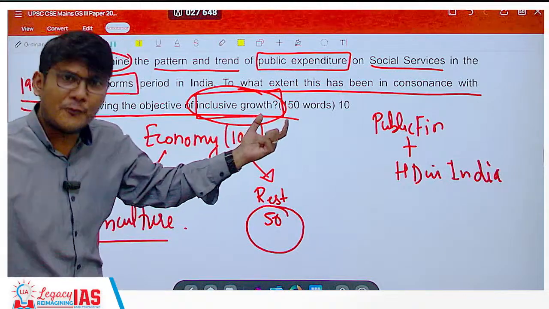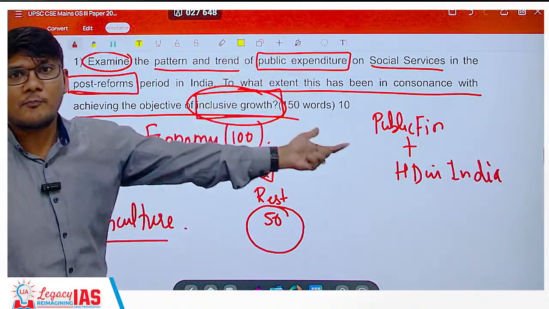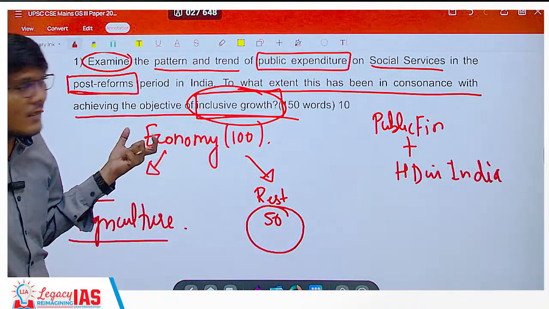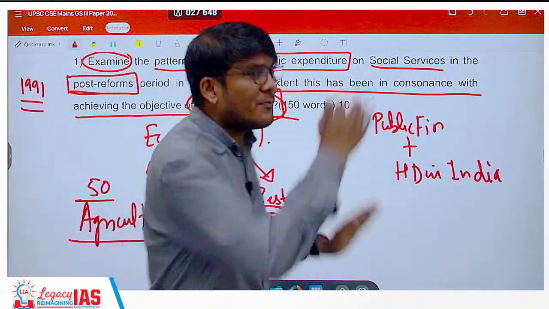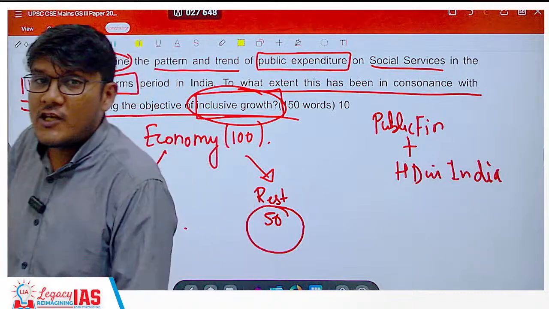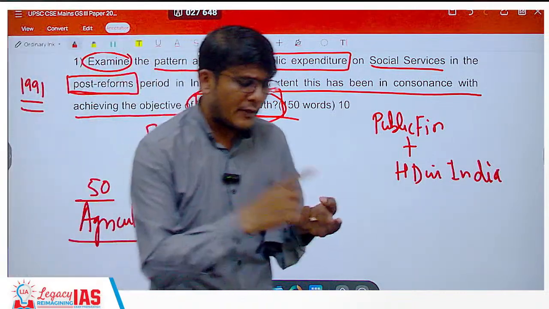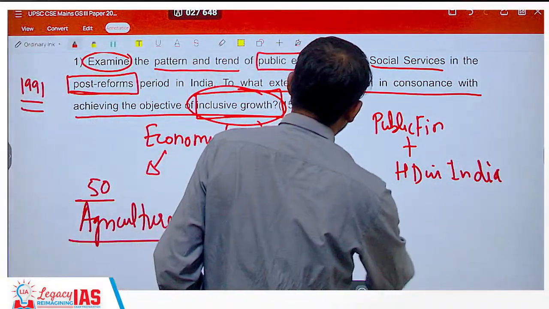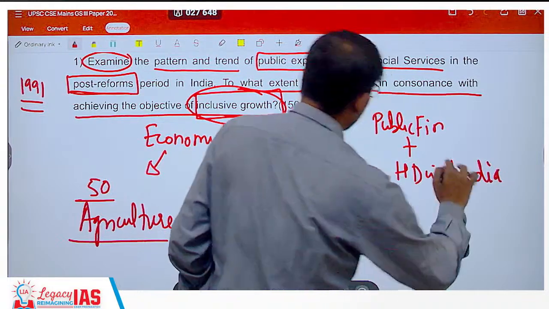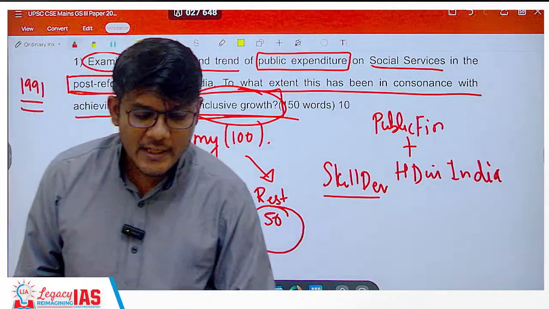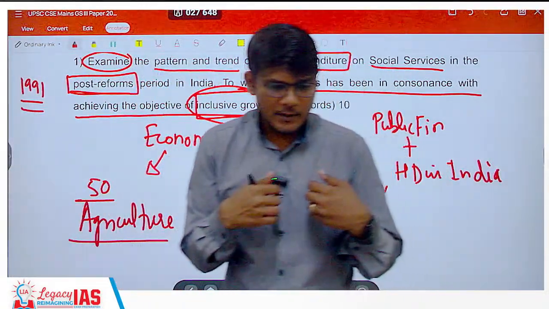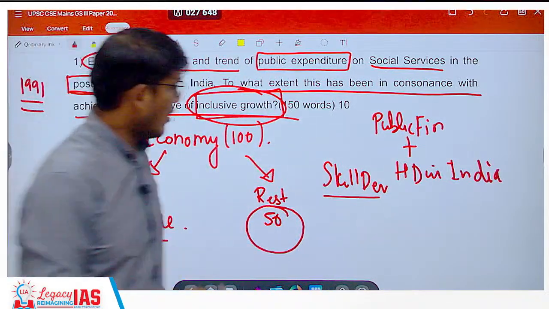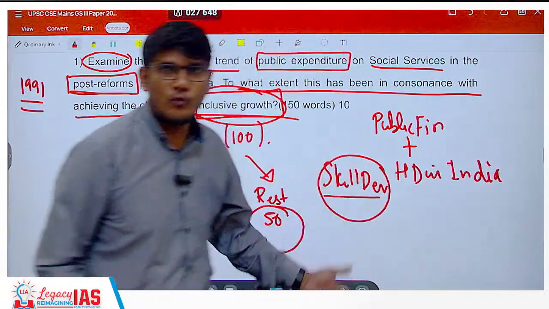So, MGNREGA is not the first employment guarantee scheme. There were previous employment generation acts and schemes as well. So you have to talk about that. But later on, as we progress, what has been the trend? The trend has now completely changed, in the sense that we are not just looking for free employment schemes like MGNREGA, but we are also looking at skill development. So there will be expenditure on skill development. Not just that, the economy is now moving towards not just giving jobs to employment seekers, but making them employment providers. So you have Startup India, Stand Up India, all those schemes you will mention.